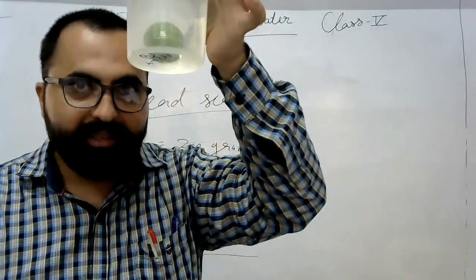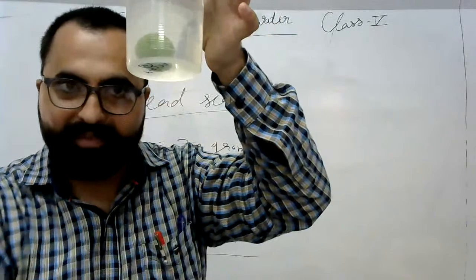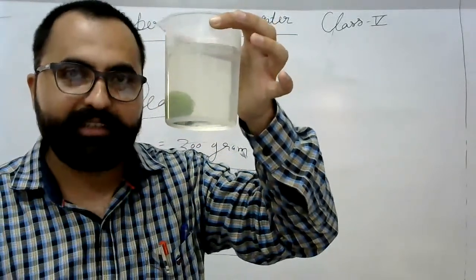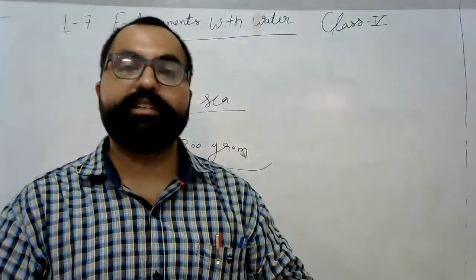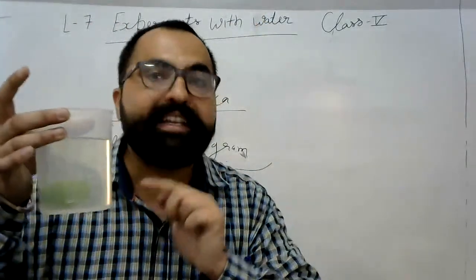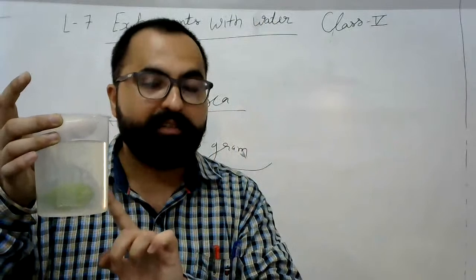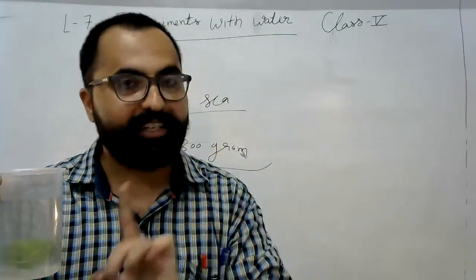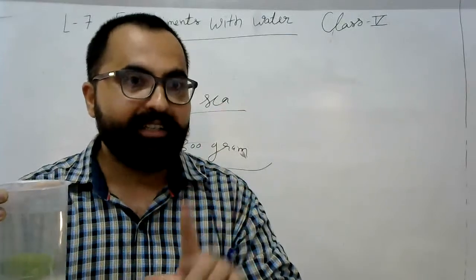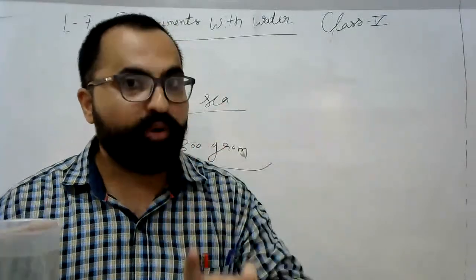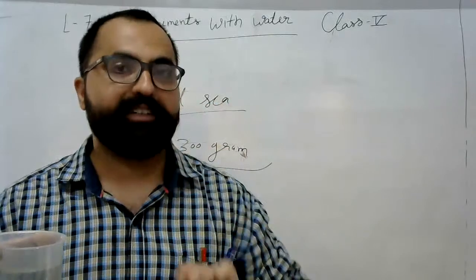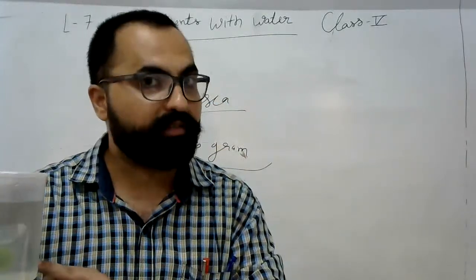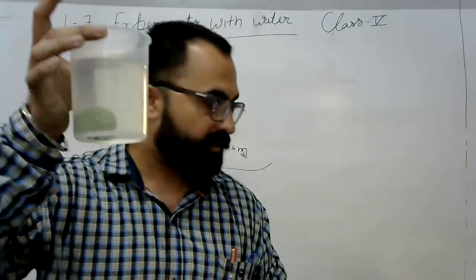It's at the bottom. You can see whether it floats or sinks. It sinks because it's normal water and the lemon's density is more than water. And why is the lemon not floating? First, its density is more than water. Second, it is not displacing more water than its body weight. Suppose its weight is 50 gram, it is not displacing that much water, so it sinks.